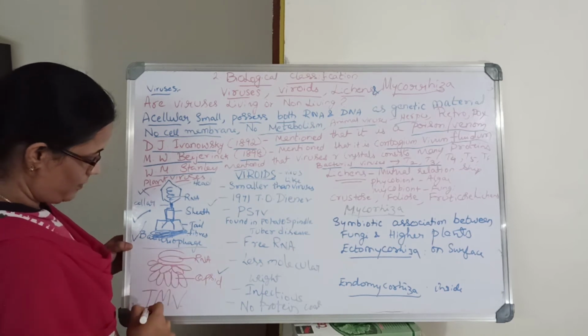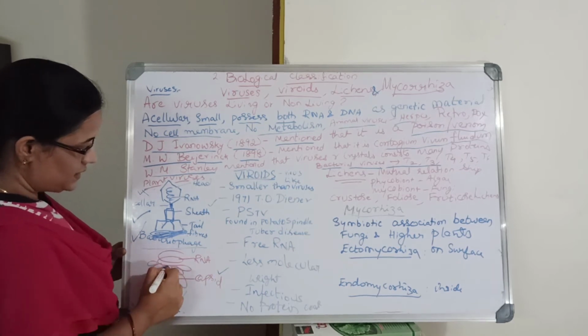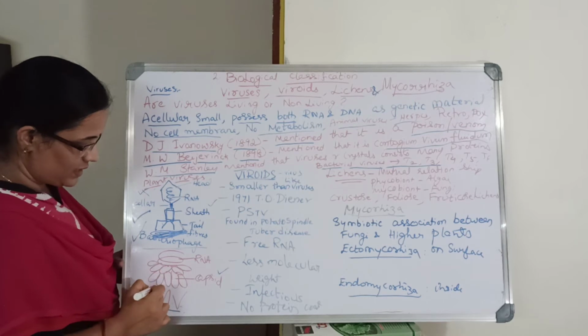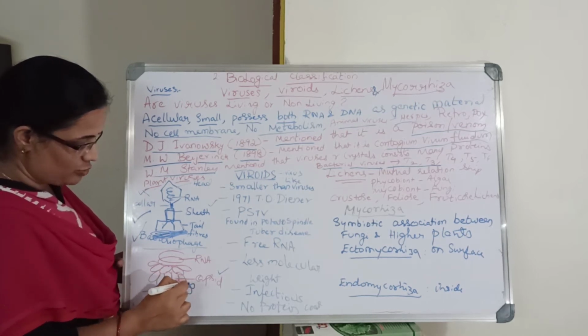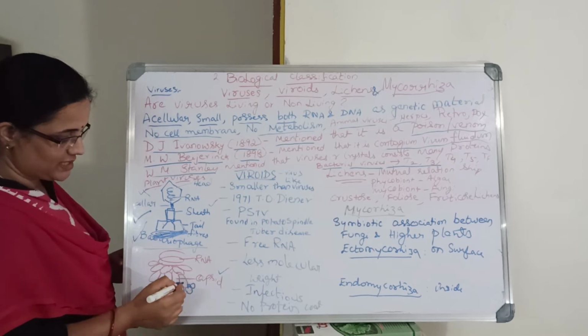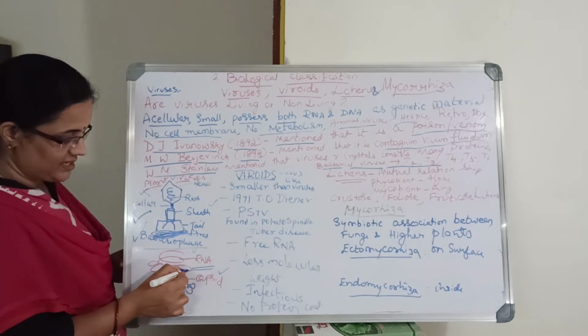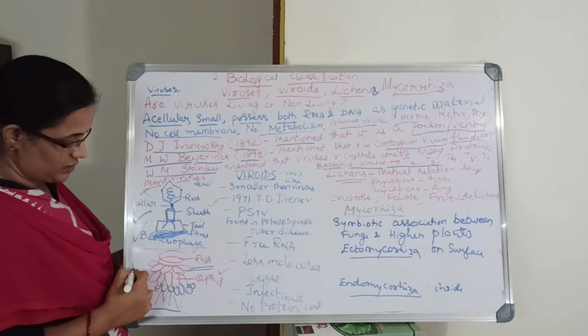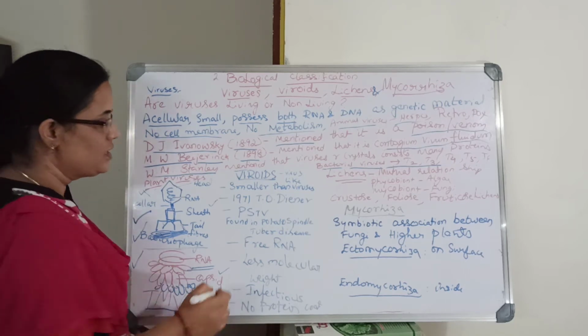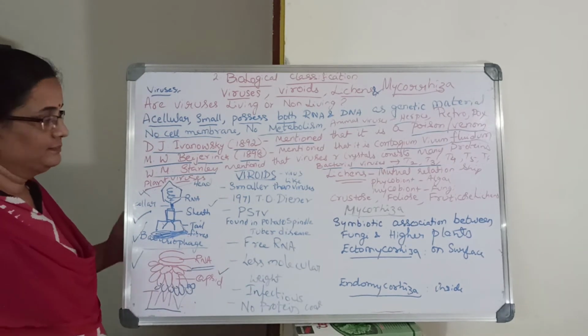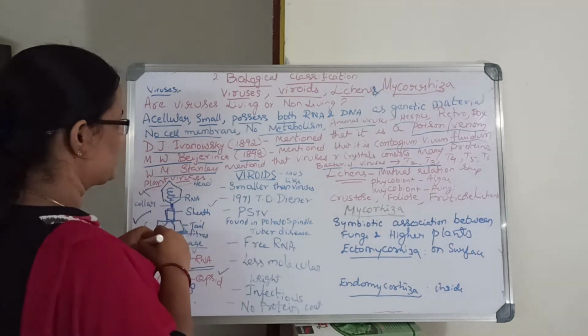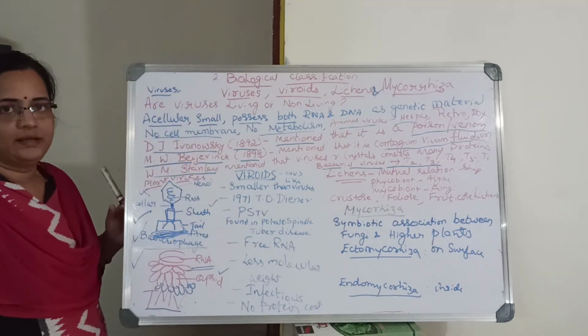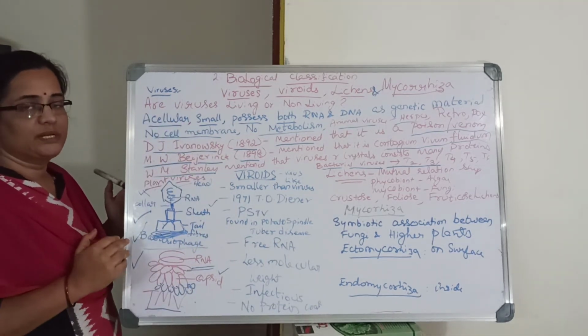Then there is the tobacco mosaic virus. This causes disease in tobacco specially. It has a lot of capsomeres and the capsid. These are called capsomeres and capsid. It contains RNA as genetic material. This is the diagram that they sometimes ask, so please learn the diagram. I hope you understood this, it causes infection many times.